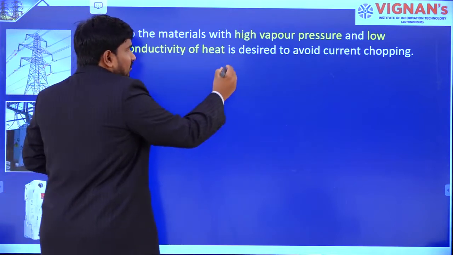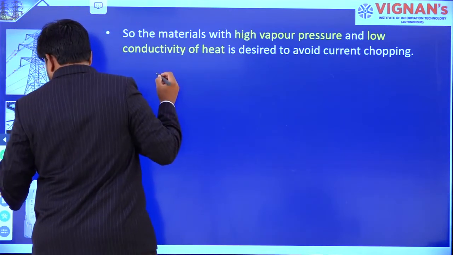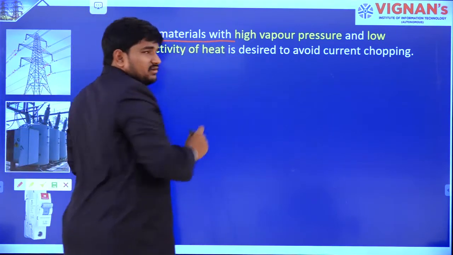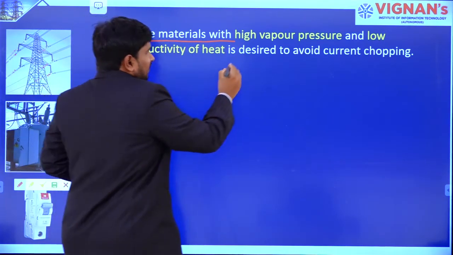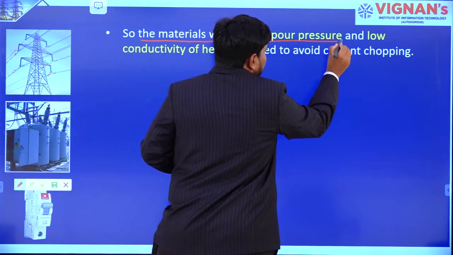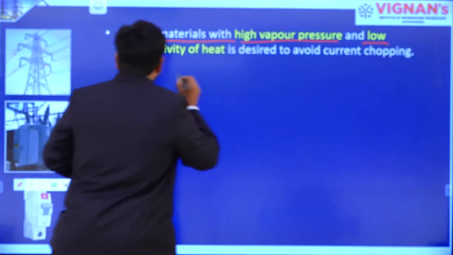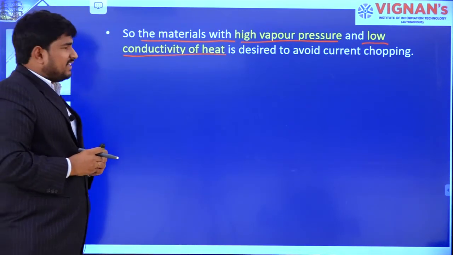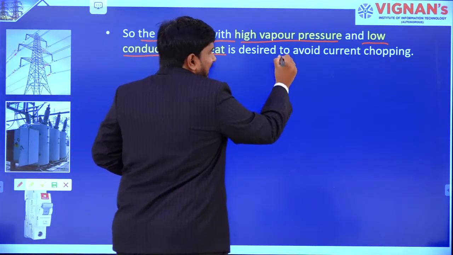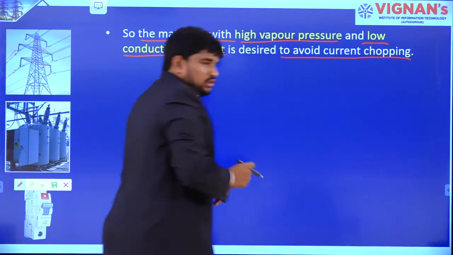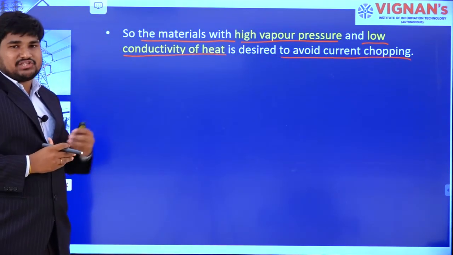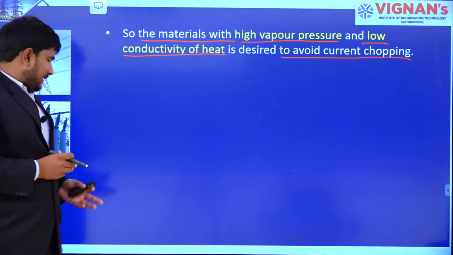That is, the materials used for contacts should have high vapor pressure and low conductivity of heat, to avoid current chopping before current zero, natural zero, right.